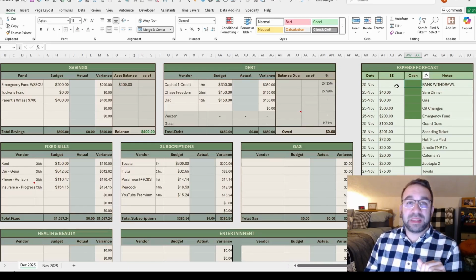But the other part of my system is cash envelope. So I don't actually stuff envelopes, but I like to use cash for my discretionary spending. So if I'm getting gas, if I'm doing any kind of shopping or eating out, I would much rather use cash, because if I have cash, one, it's harder to hand cash over, so I have to really decide in the moment, is it worth that appetizer?